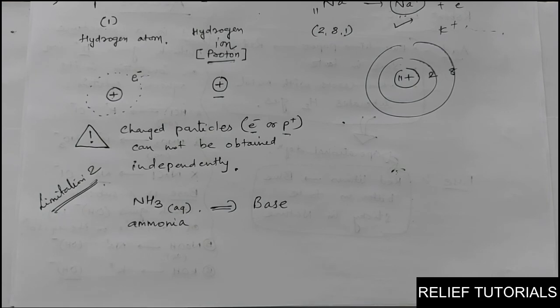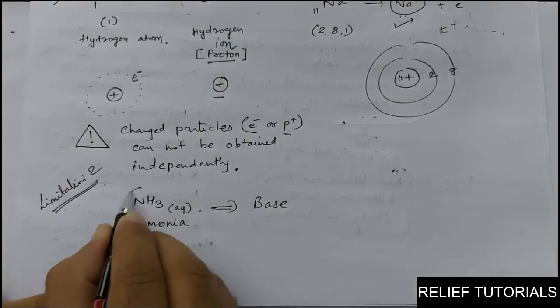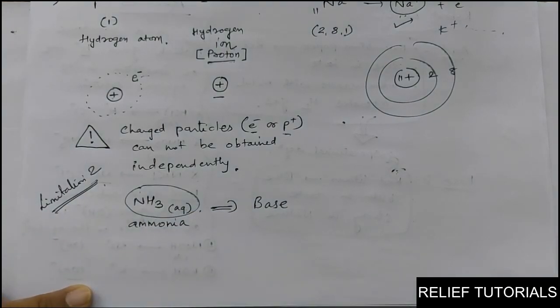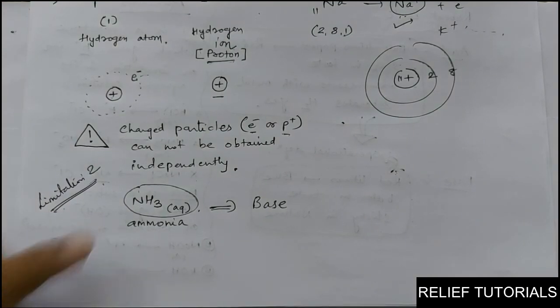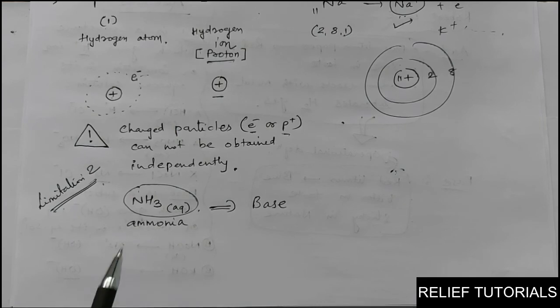Now check whether this base fits in the definition of base given by Arrhenius. Arrhenius is saying that it should liberate OH minus, but if you do the ionization, where is OH? There is no O present here, but it is a base. That is true that it is a base, but according to the definition given by Arrhenius, it should contain OH. There is no OH.